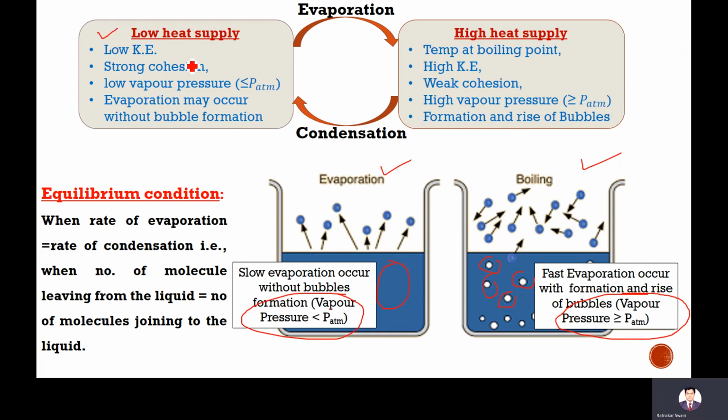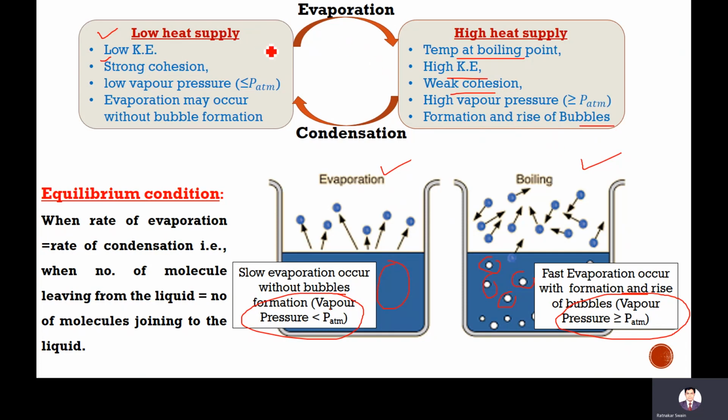If you supply heat very slowly, there will be strong cohesion, low kinetic energy, and low vapor pressure, which will be less than atmospheric pressure. Evaporation may occur, but without any bubble formation. But if you increase the supply of heat, the temperature will reach the boiling point. Then there is high kinetic energy, weak cohesion, vapor pressure increases to equal or exceed atmospheric pressure, and there will be rising bubbles.